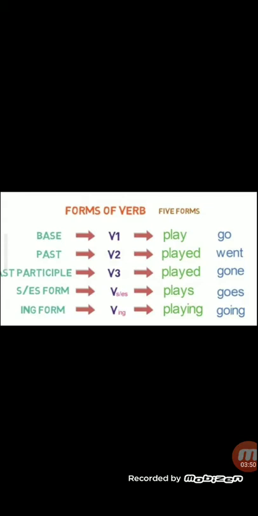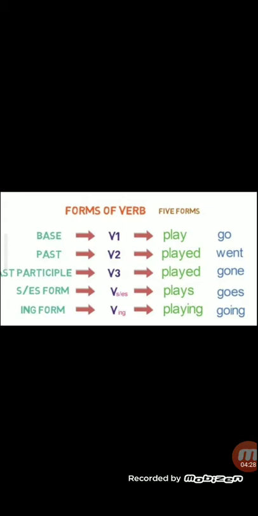Now the base word, the first form, V1, is play. The past tense of a verb will be played, that I have taken as V2. Actually the next one is the past participle, children. It has been hidden by the slide which I prepared, so I'm sorry for it. It's a past participle, V3, that is played. You add ed, right? Then the fourth one is S or ES.